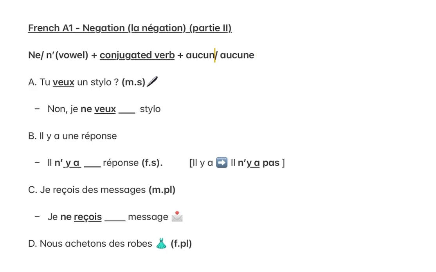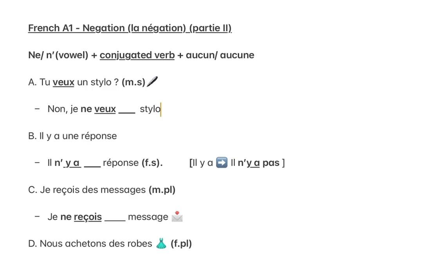Aucun is used for a noun that is masculine singular, whereas aucune is used for a noun that is feminine singular. Now, to understand this even better, let's have a look at the first sentence. Tu veux un stylo? Do you want a pen? Non, je ne veux aucun stylo.